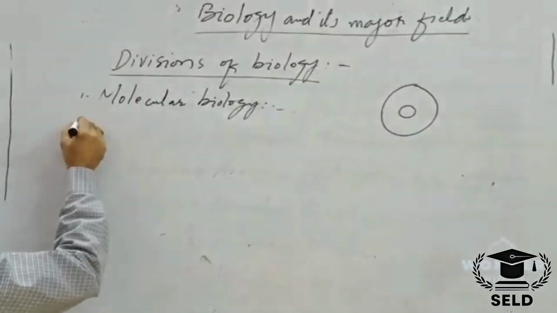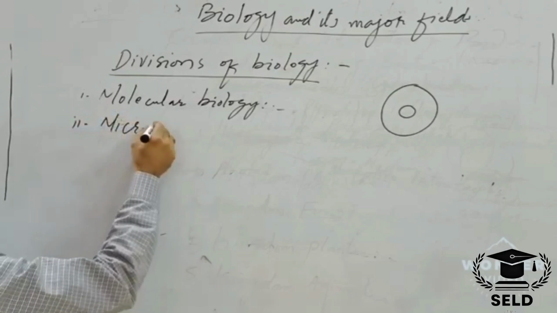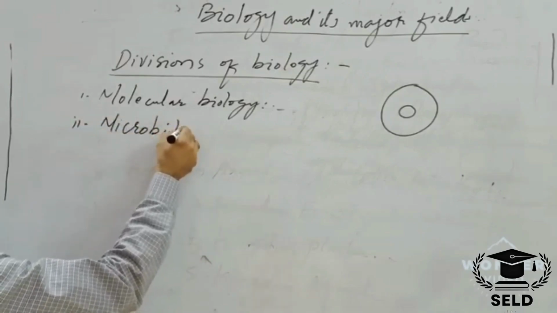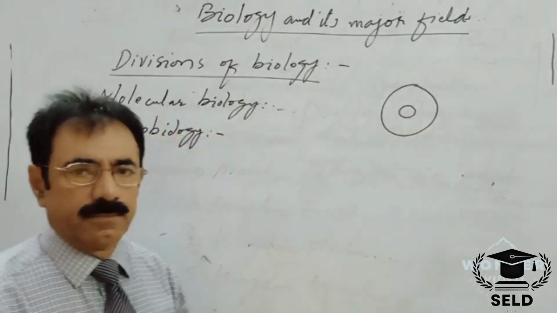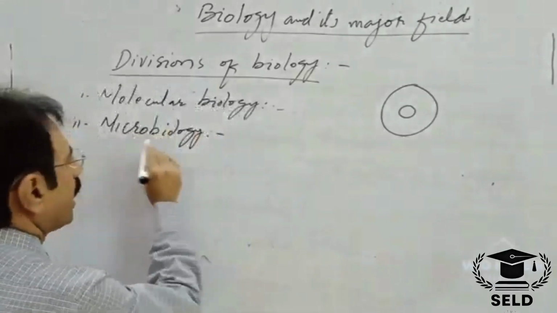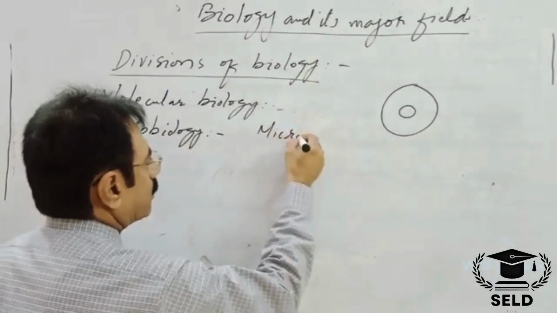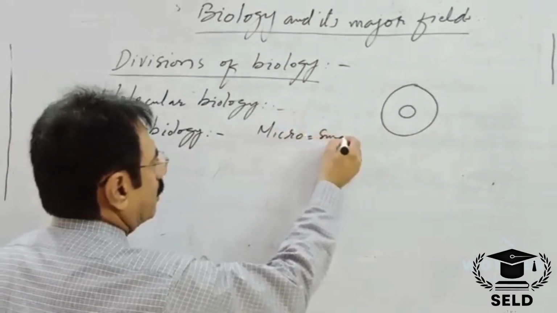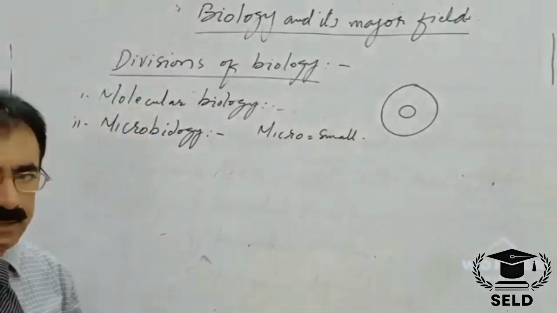Number 2 is microbiology. Microbiology, the word is a combination of two. Micro meaning small, biology meaning study of the organisms.